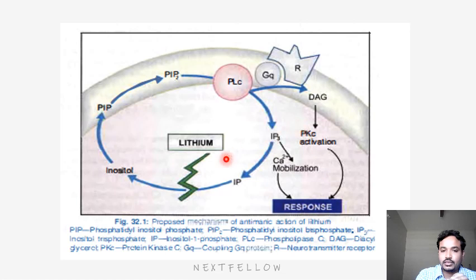When you are inhibiting this inositol phosphate to inositol, there will be inhibition of formation of the secondary messengers diacylglycerol and IP3. By inhibiting this, there will obviously be inhibition of calcium mobilization. When calcium is not released, it will not help in releasing the neurotransmitters norepinephrine and dopamine into the synapse. In a mania patient, overactivity of norepinephrine and dopamine causes mania. So when this is inhibited, there will be decreased release of norepinephrine and dopamine into the synapse, and the patient doesn't get maniac symptoms.